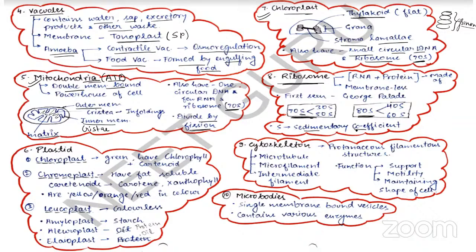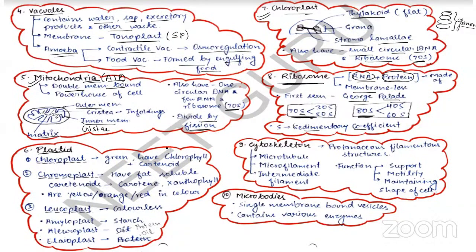It is the indirect measure of your density and size. So ribosome was first observed by George Palade. The scientist's name is George Palade. Remember this. Ribosome consists of RNA plus protein, and no membrane. They are membraneless. They do not have a membrane. Remember this point. And they are made up of RNA and proteins. I hope this is clear.